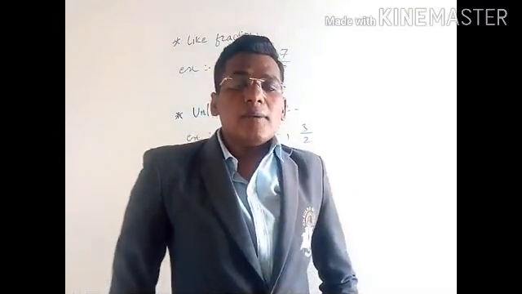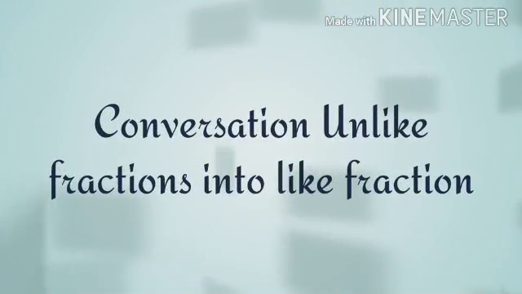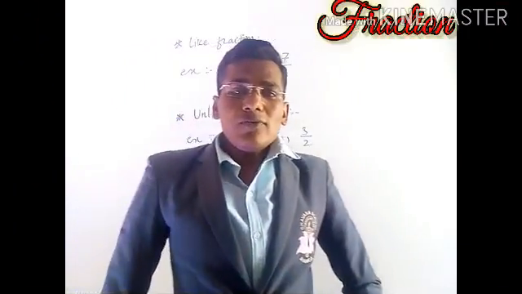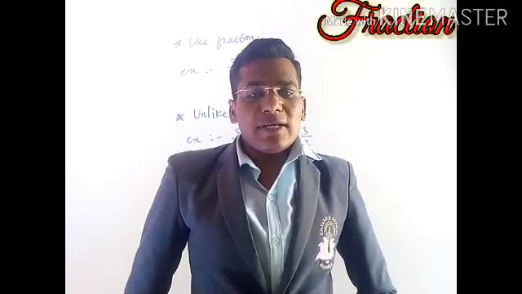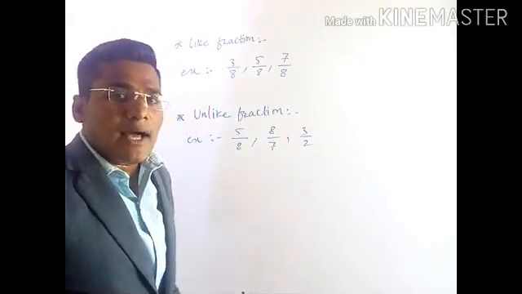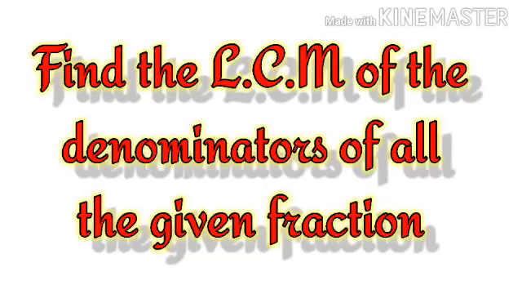Now as we have learned about like and unlike fractions, it's time to learn how to convert unlike fractions into like fractions. First of all, we will see the steps. Find the LCM of the denominators of all the given fractions.